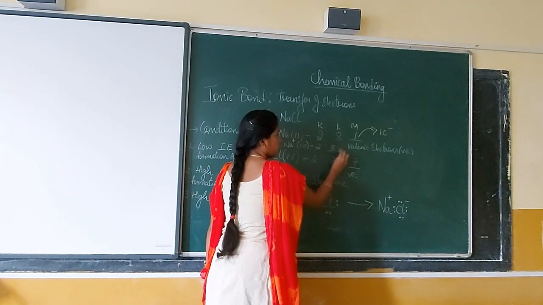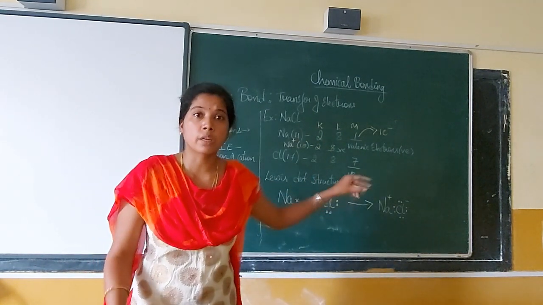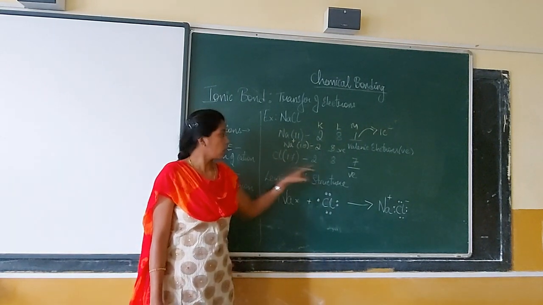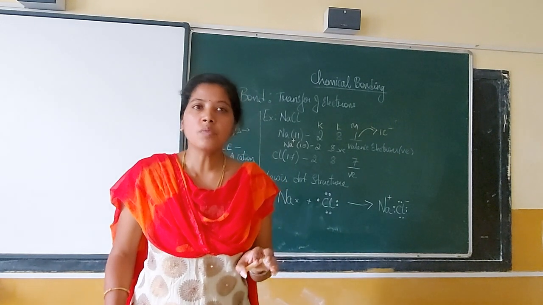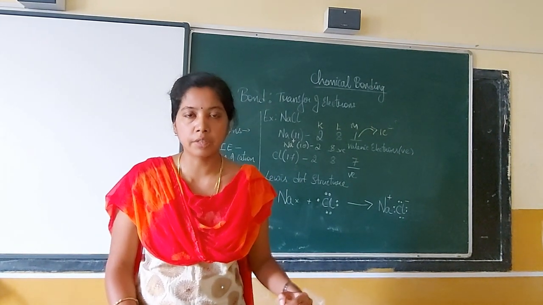So this is my Na+. We have reached our octet, so now sodium is becoming stable. Now coming to chlorine, what happens to chlorine? Chlorine has 7 electrons in the valence shell. So it's easy for chlorine to accept 1 more electron and reach its octet configuration.